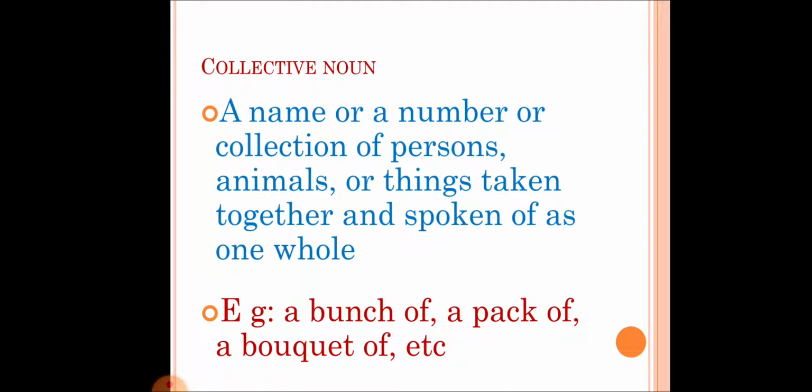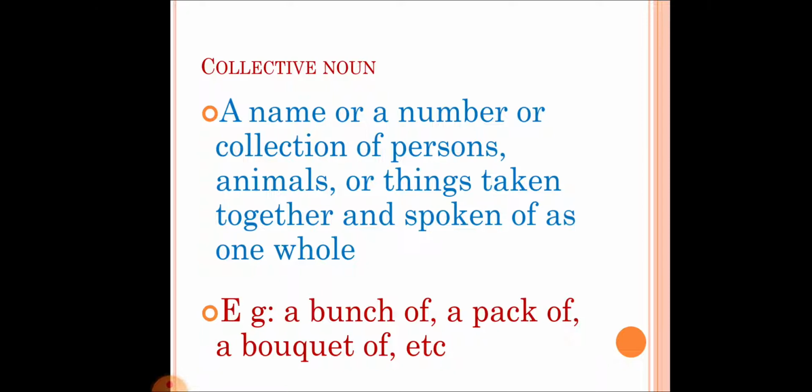Let us see what collective nouns are. A collective noun is the name of a collection of persons, animals, or things taken together and spoken of as one whole. That means when there are so many things and all those things are joined or brought together or spoken together as one word, that is known as a collective noun.